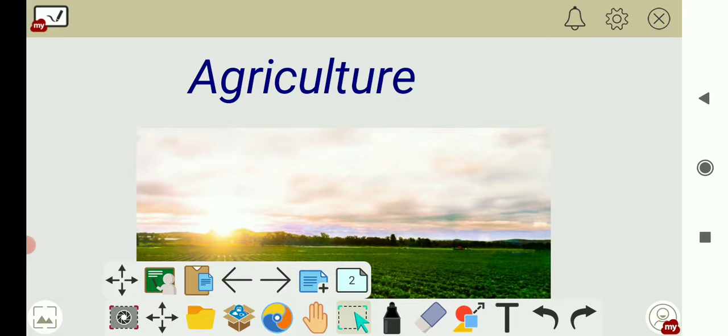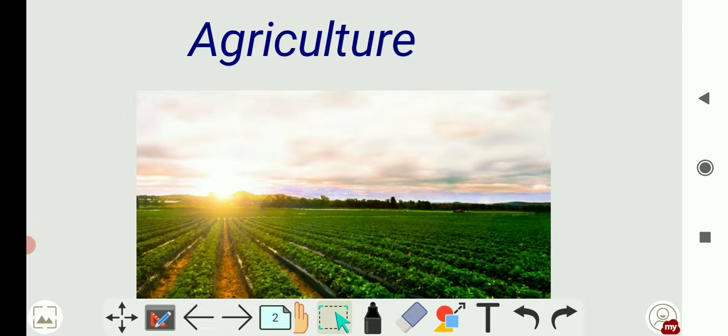So now you understood what you mean by agriculture? It is nothing but the mass production of plants and animals for food and other purposes is called agriculture. Here we are only discussing the agricultural activities related to plants. So now let us see the various stages of agriculture.